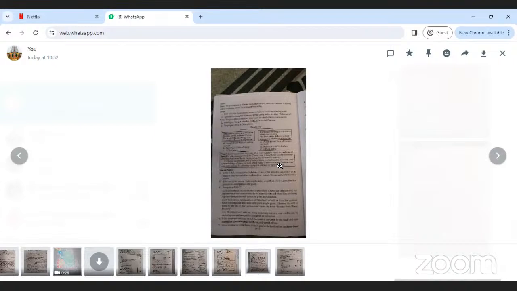Sorry, in section A, we have 10 questions, from that we have to do 5 questions. Each question is 4 marks, so 5 times 4 is 20. The next is 5 questions, each question 12 marks. Next is 20 marks, one question.